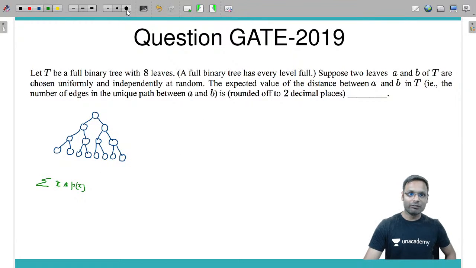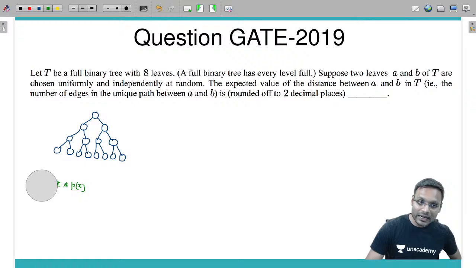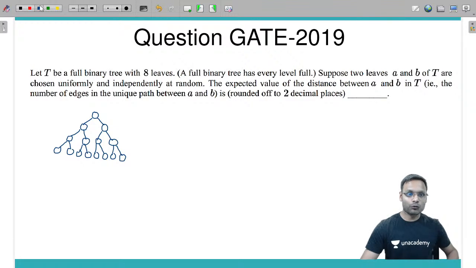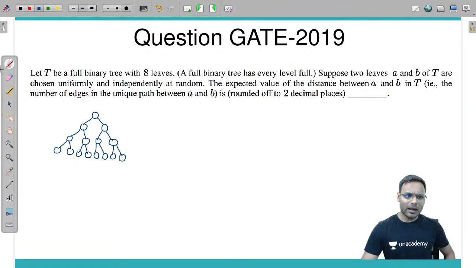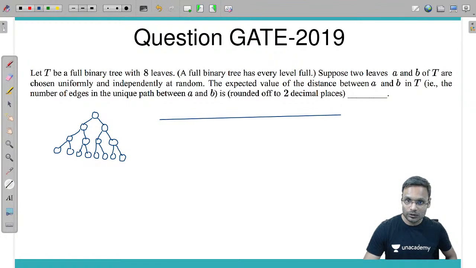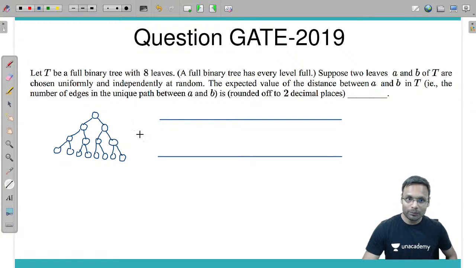Summation of the value and its probability. So first of all, what kind of value of distance can you have? Let's check out what kind of distance you can have between leaf to leaf. Let's say you can have distance 0, fine, might be possible. You can have distance 1, distance 2, distance 3, 4, 5, 6, 7, 8, so many distances.